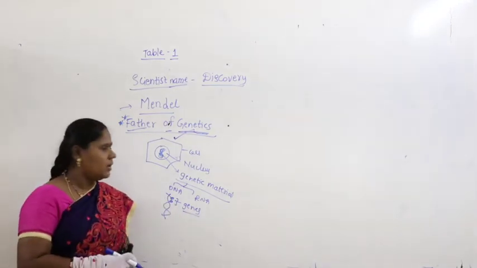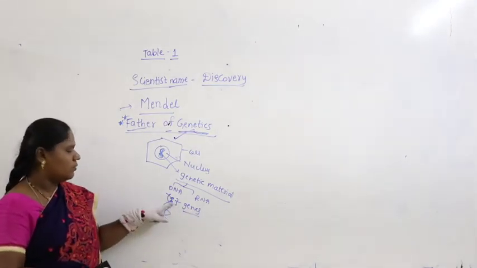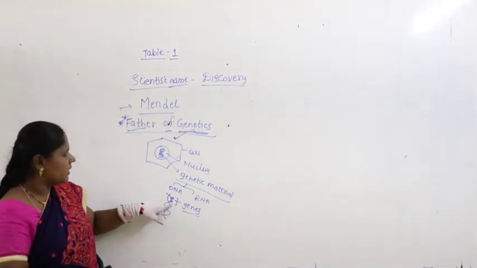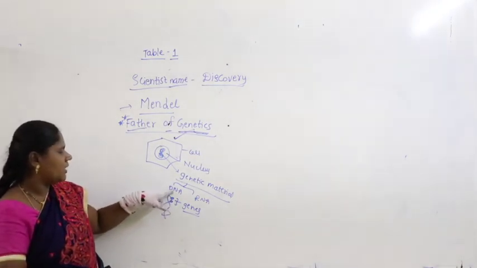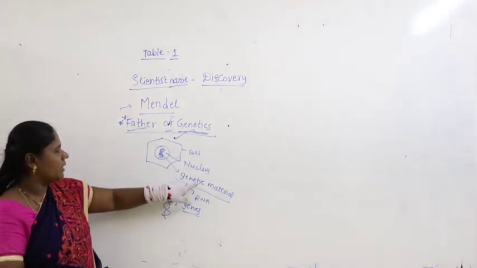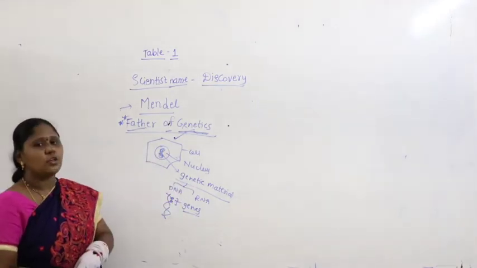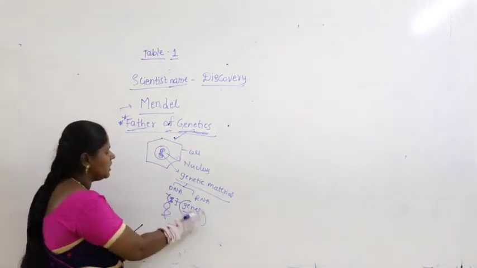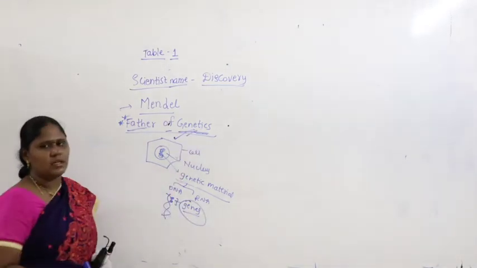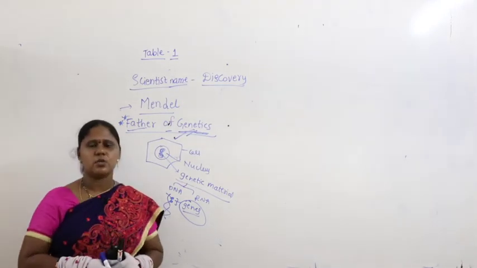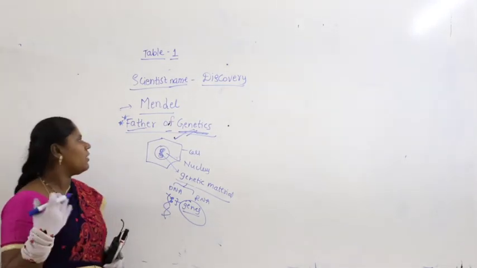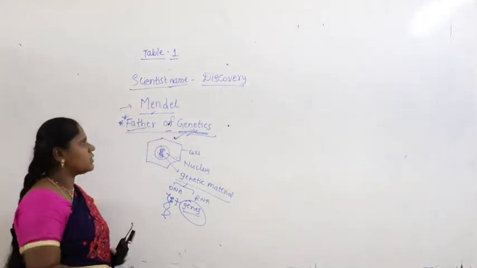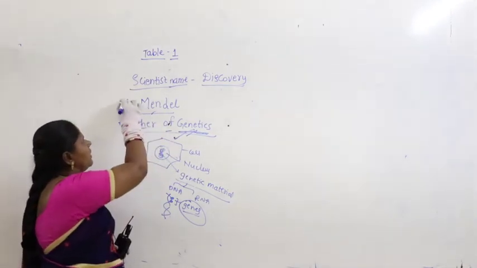Very interesting, right? The genes describe the genetic characters. The expression of genetic characters is in the hand of DNA, the genetic material within the nucleus. The branch of science which deals with the study of genes is called genetics. The great scientist who put a lot of effort into the study of genetics is Mendel. So Mendel is considered the father of genetics.